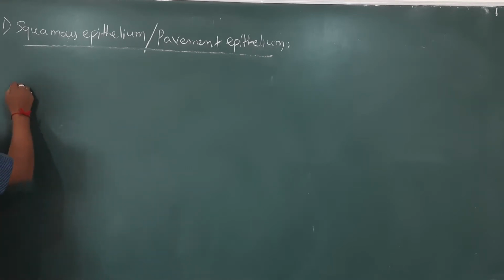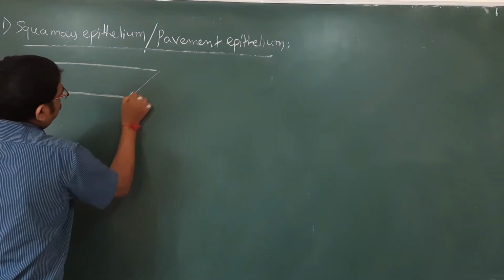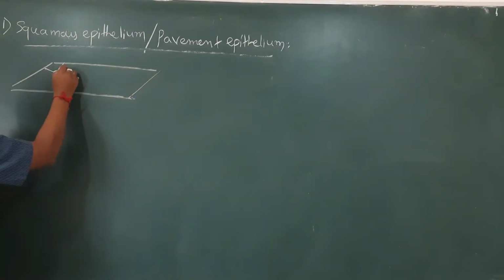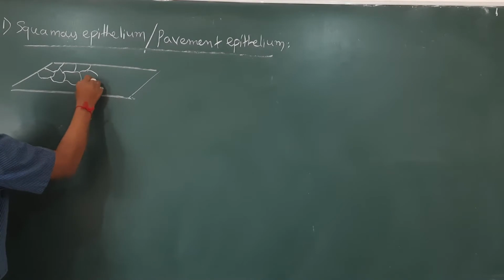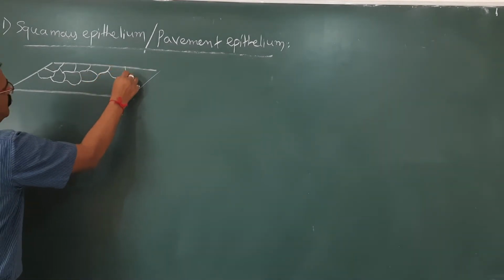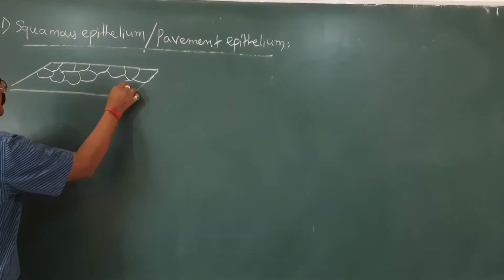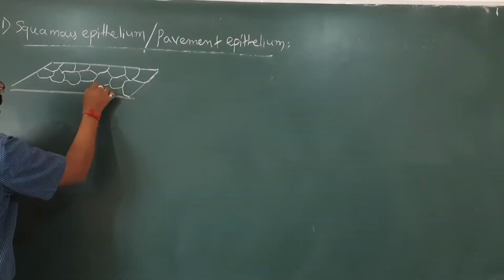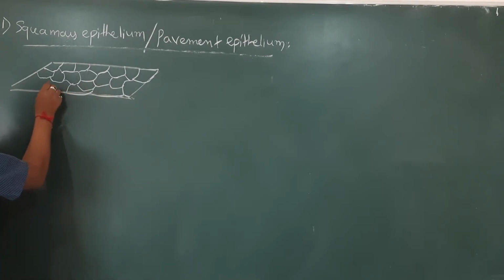By structure, we can see a small layer of these cells. They are very compactly arranged without any intercellular space. There is no gap between these cells.